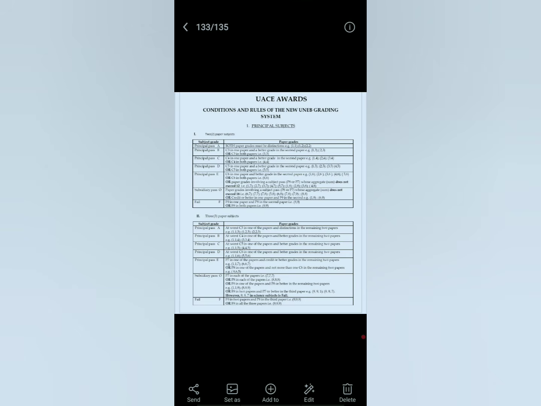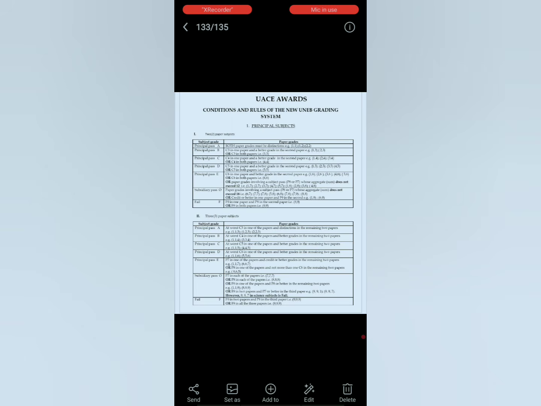For you to score a B in a subject of 3 papers, the worst must be credit 4. For you to score a C in a subject of 3 papers, the worst must be a credit 5. For you to score a D in a subject of 3 papers, the worst must be credit 6. An E.